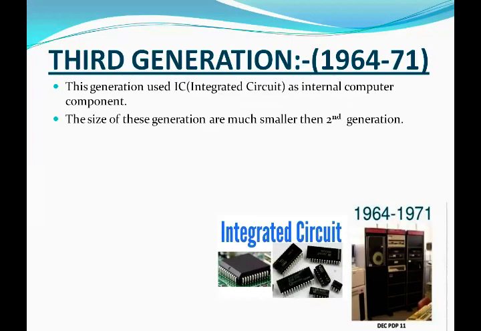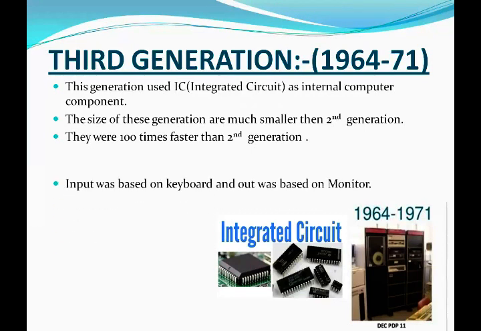The size of this generation is much smaller than the second generation. They were 100 times faster than the second generation.